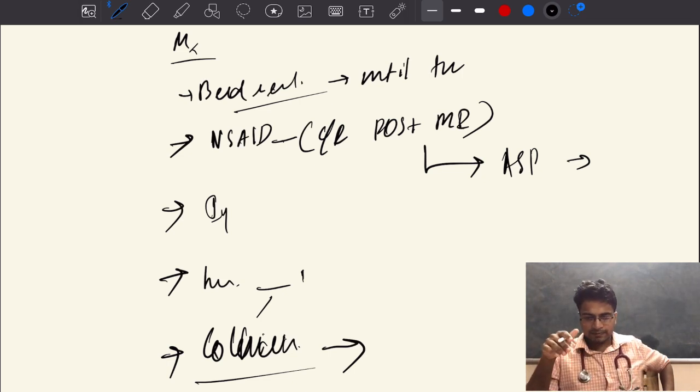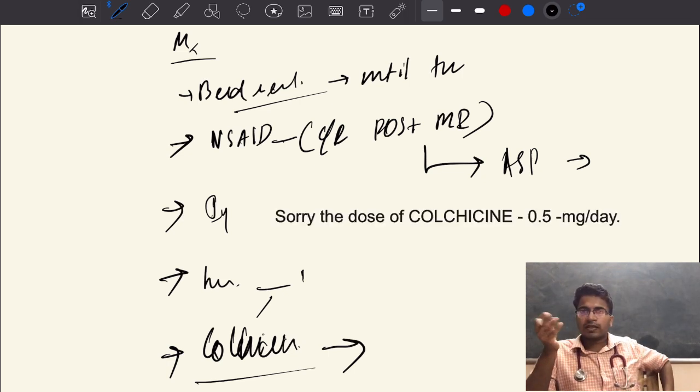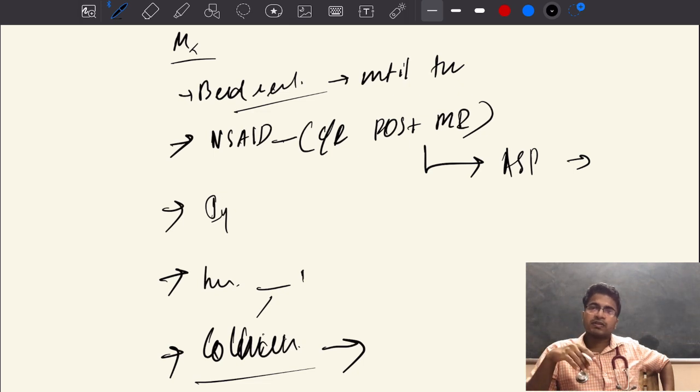Then if you're giving NSAIDs and colchicine, the dose is 0.5 mg per time, and still the patient is not resolving, you can start the patient on corticosteroids. You will be giving prednisone 1 milligram per kg per day. Then you will slowly taper it over 2 to 3 weeks. You have to continue the treatment till the inflammation settles. Okay. So this is pericarditis in a nutshell. Thank you.